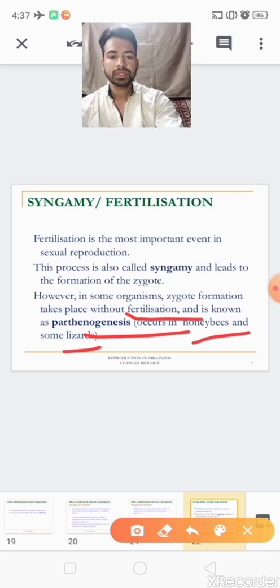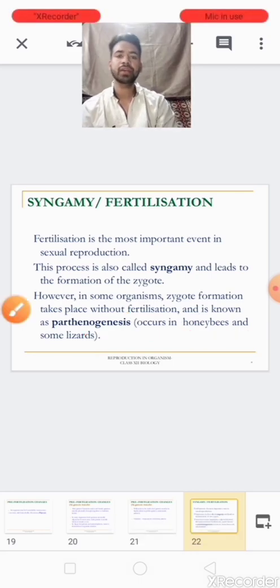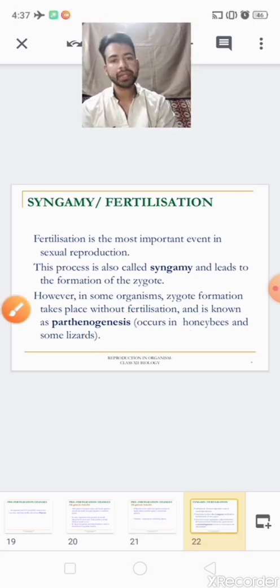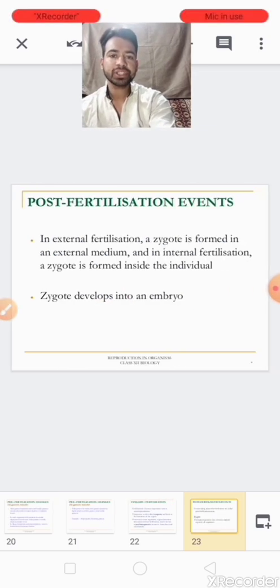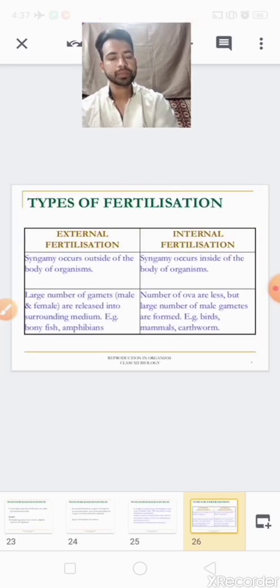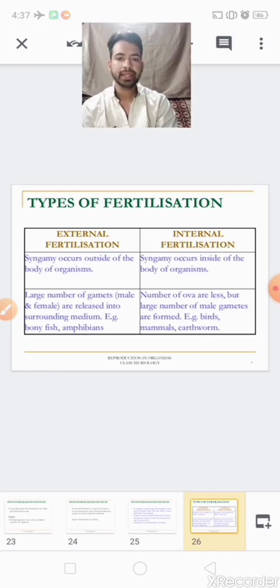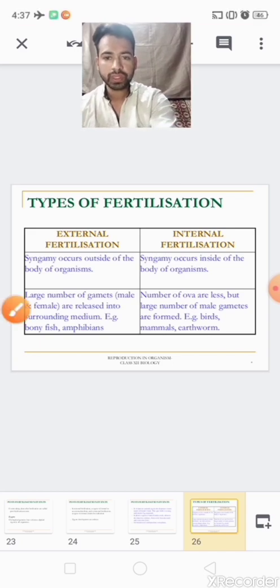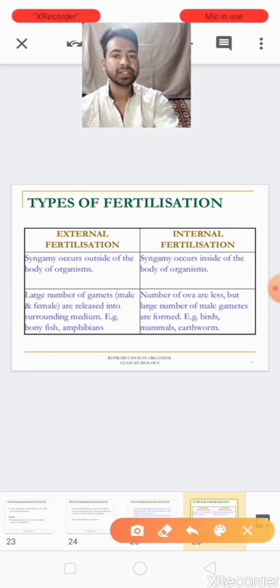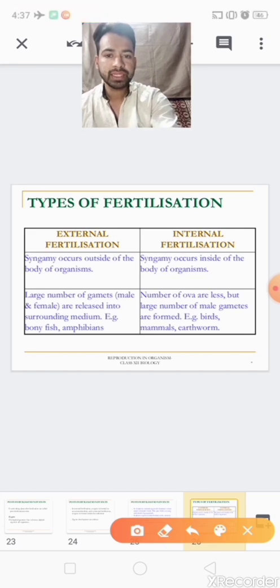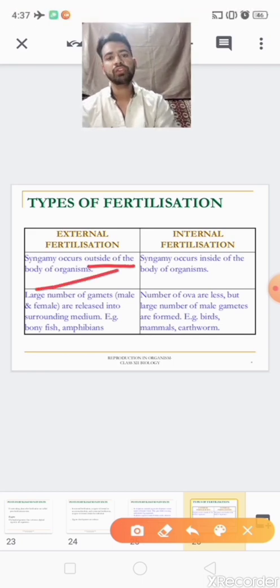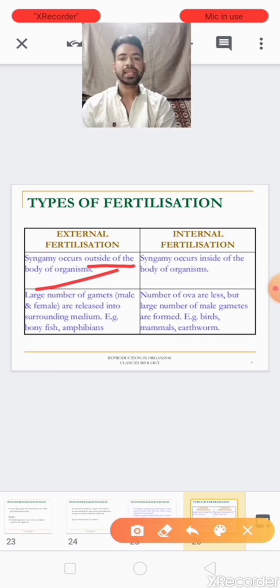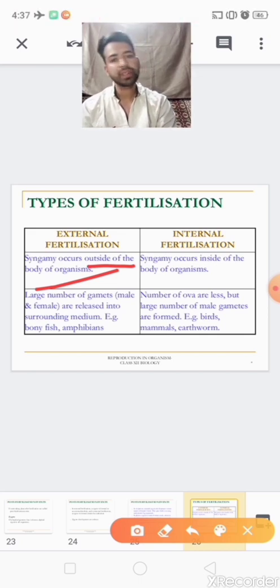Clear? So fertilization, we know very well, is of two types: internal fertilization and external fertilization. We'll take a difference between these two. First I have written here external fertilization. If the syngamy or fertilization occurs outside the body of the organism, it is known as external fertilization.